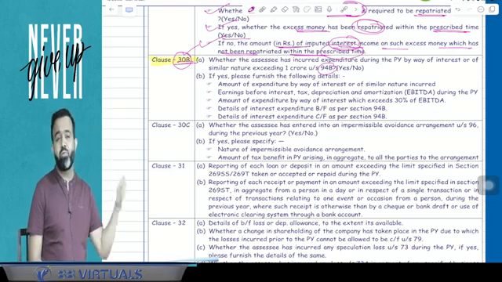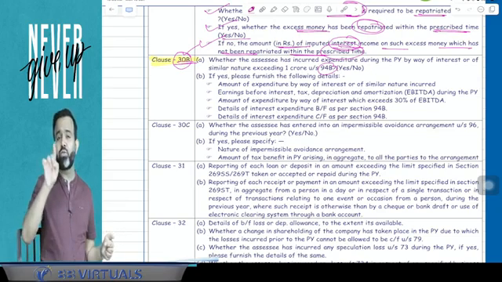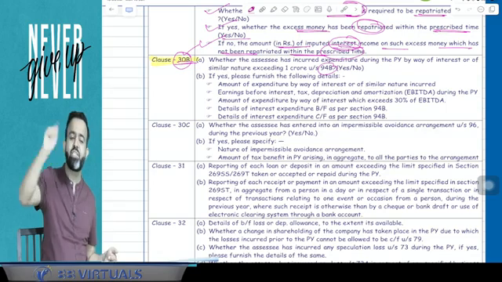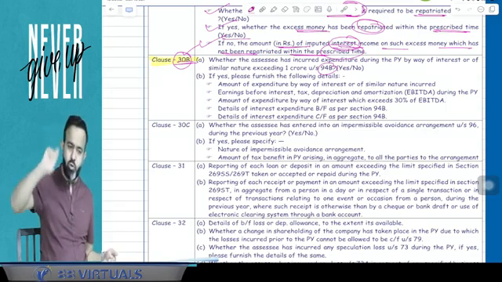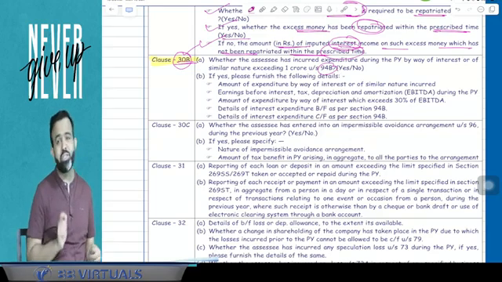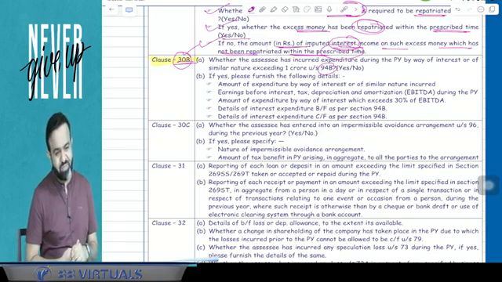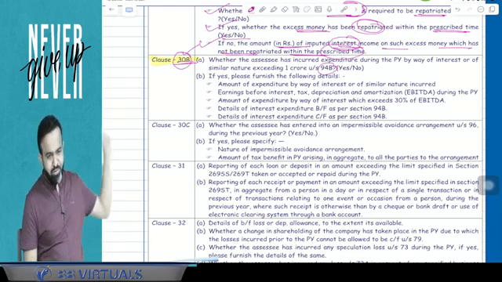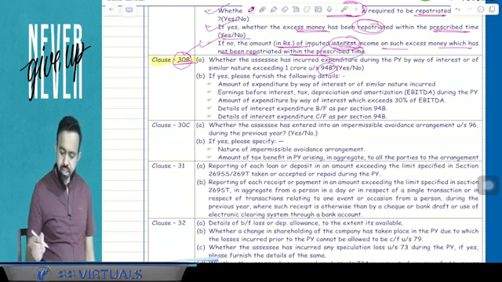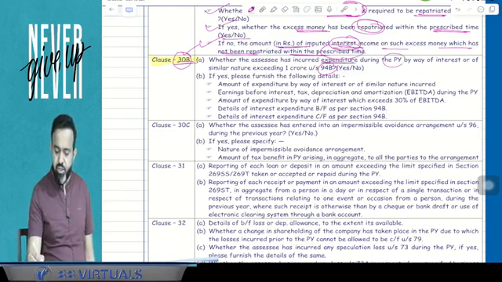And guys, that 94B section is applicable even if the loan is not taken from an associate enterprise, but the associate enterprise deposited the matching or corresponding amount and you took the loan from any other person, then also this section is applicable. But this section is applicable only if the interest expenditure is more than 1 crore. So that reporting requirement will be in clause number 30B. So here, whether the assessee has incurred expenditure during the previous year by way of interest or of similar nature exceeding 1 crore or not.